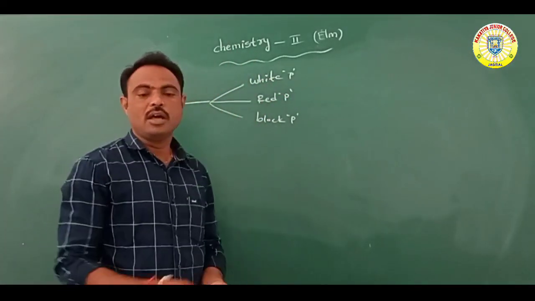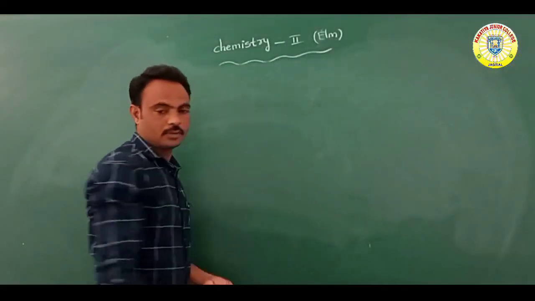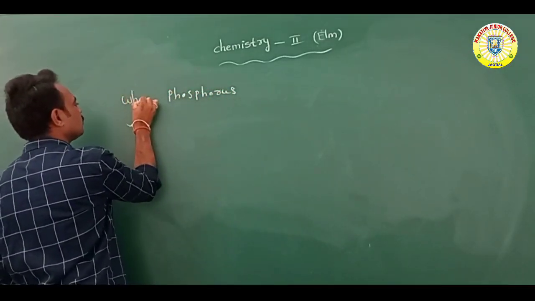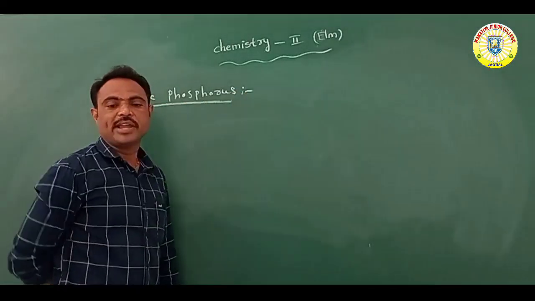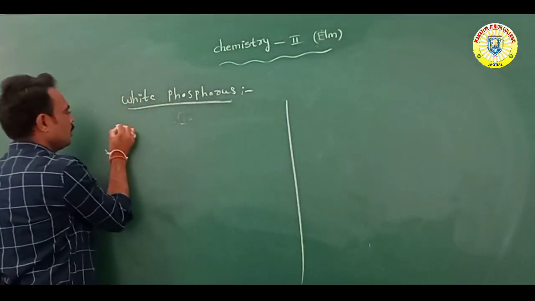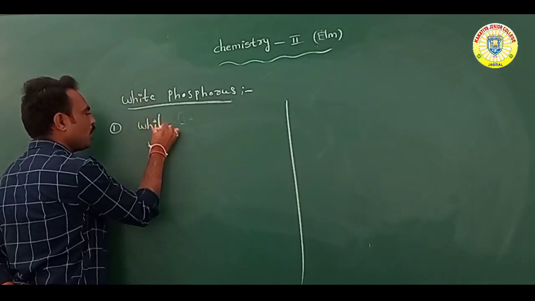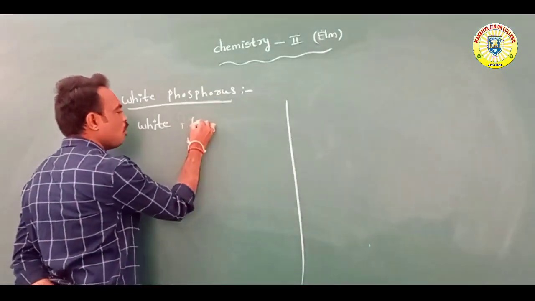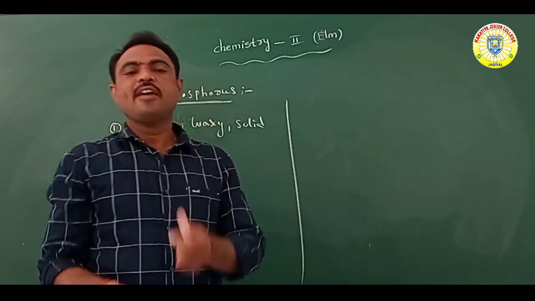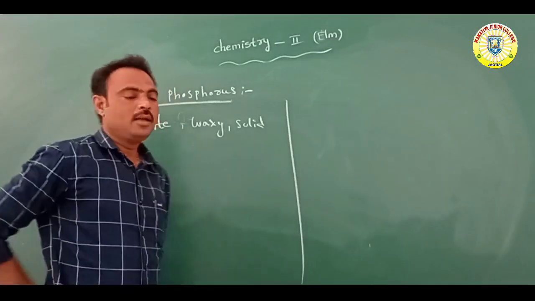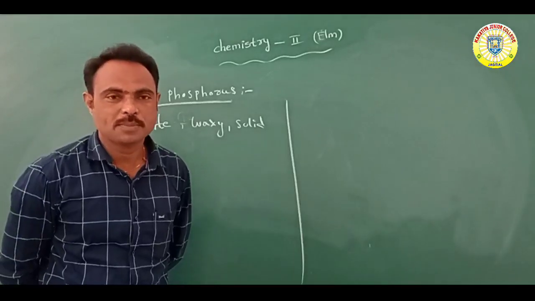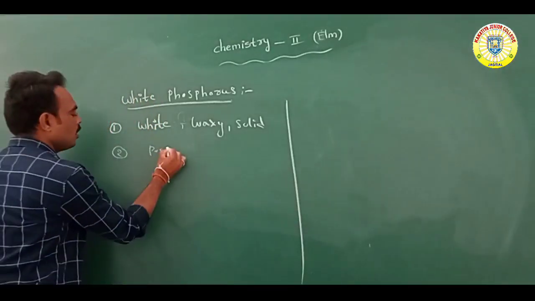Now we will discuss white phosphorus. White phosphorus is white in color and a waxy solid. It is poisonous.